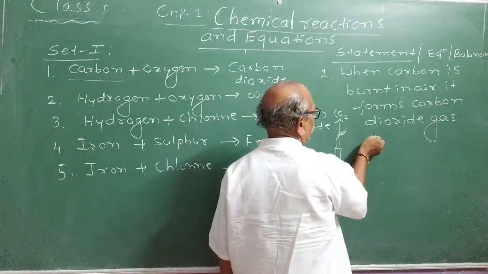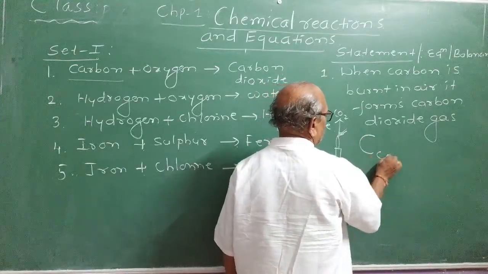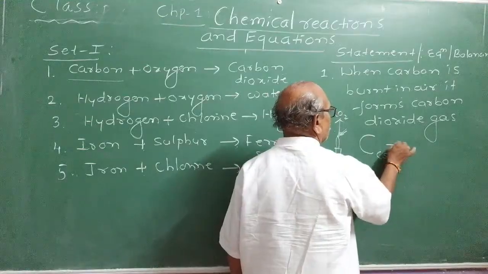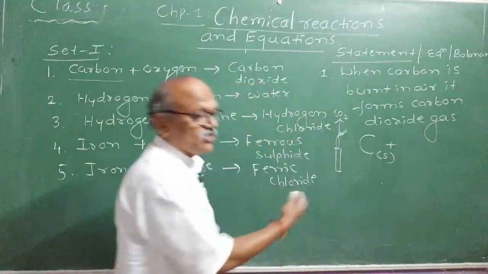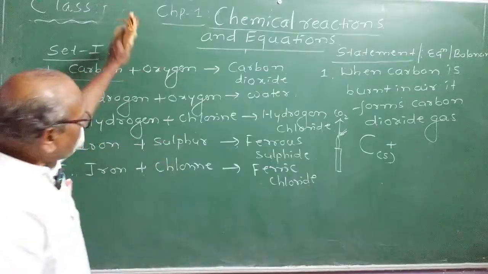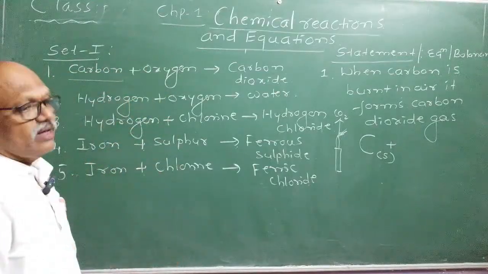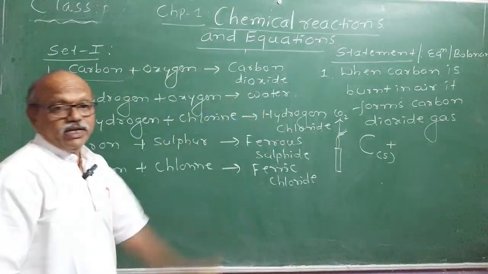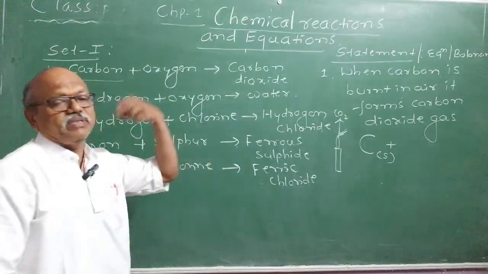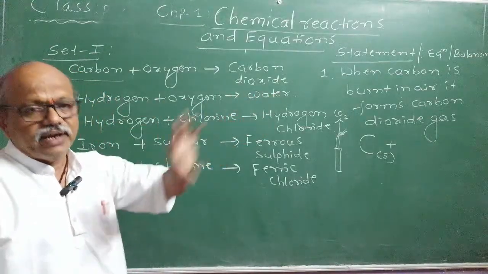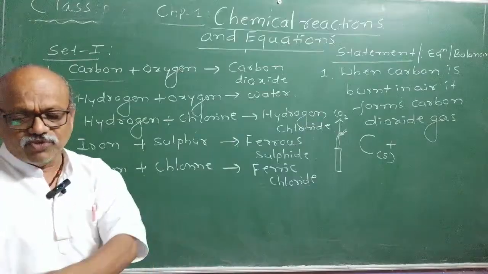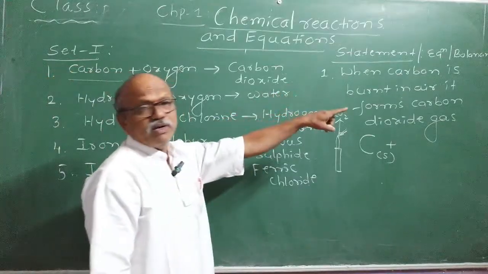And if you write the symbol of carbon, C, you know it is a solid. You must learn chemistry now. You learnt only balancing equations and writing formulas, but you are coming to theory now. You may be asked, what happens when carbon is burnt in air? If I ask you for 2 marks, you must write the statement first.